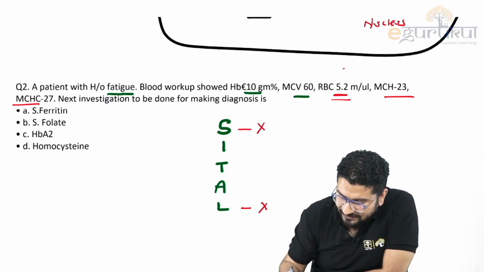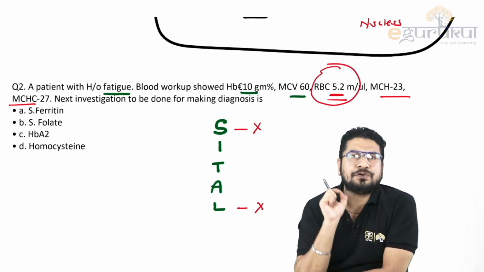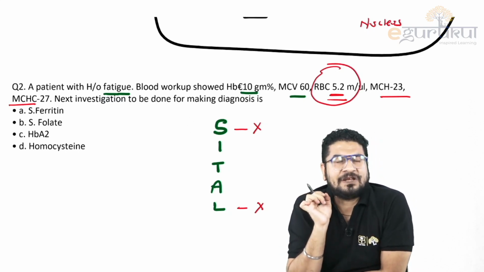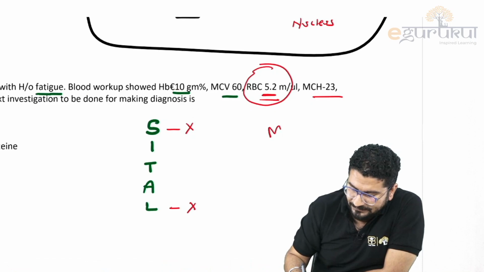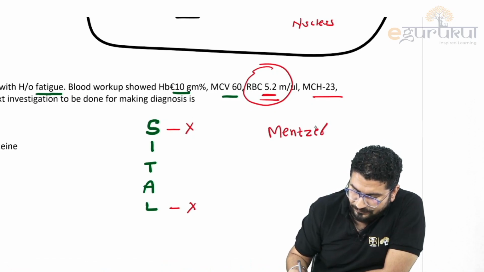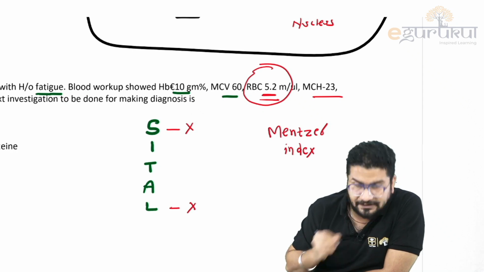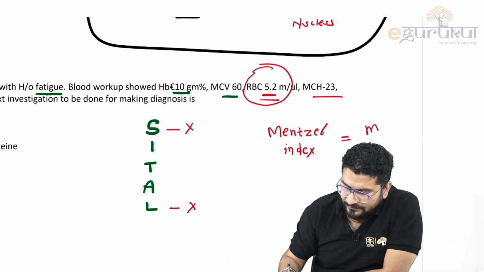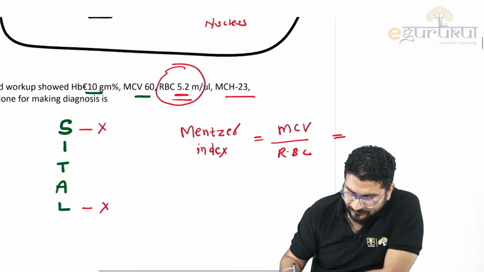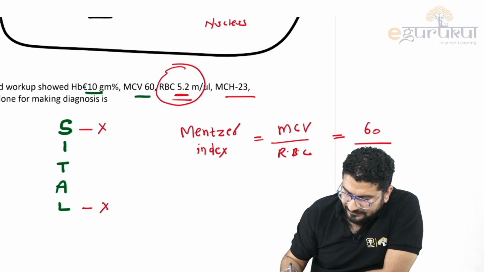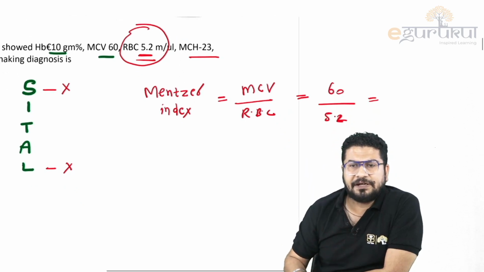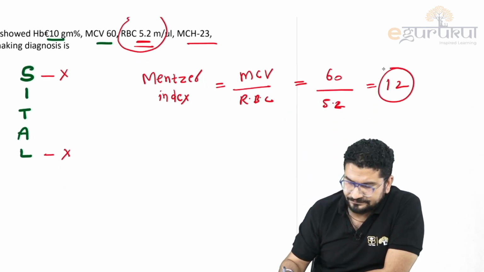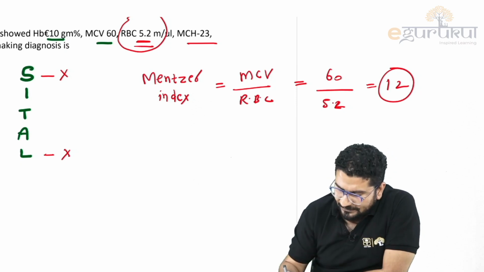Here they have given you RBC count for a reason, because they want you to calculate Mentzer index. If you remember our class notes, I told you how we calculate Mentzer index. We should calculate this whenever we see microcytic hypochromic anemia. We calculate it by MCV divided by RBC count. MCV you can see here is 60, RBC count is 5.2, so let me say it is 5. This will come around 11.8 or 11.9, approximately 12.